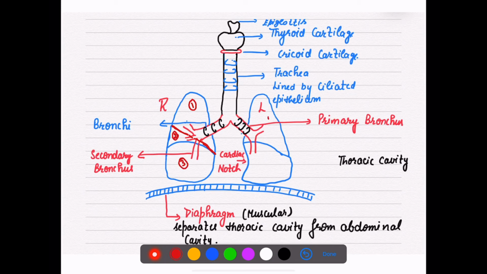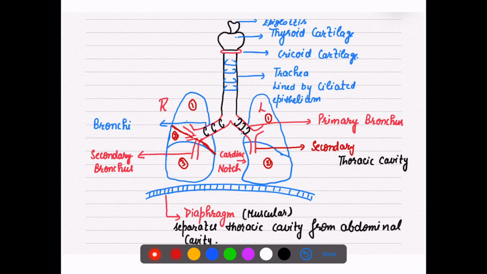And here this left lung has only two lobes. I am not going to concentrate on lobes right now. I am going to only talk about the bronchi. So the first branch is known as primary bronchi. It will form further branches, three branches in the right, and these are known as secondary bronchus. And here also, this one will be my secondary bronchus, right?